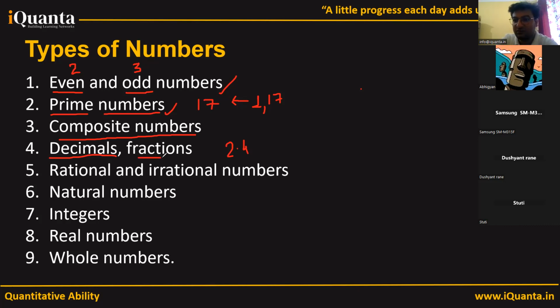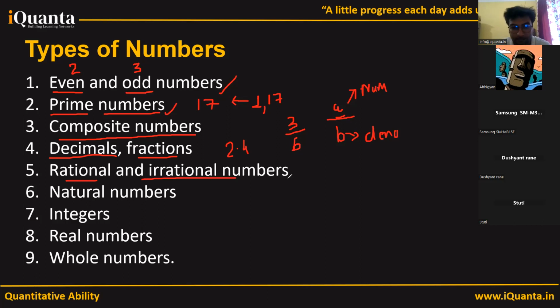What are fractions? Fractions are those numbers which are written in this form, a by b, in the form of a by b. So there is a numerator. This above part is called the numerator, and this number at the bottom, below this dash, is called the denominator. So that's all about decimals and fractions, rational and irrational numbers. This is something that we encounter in class 9 basically.